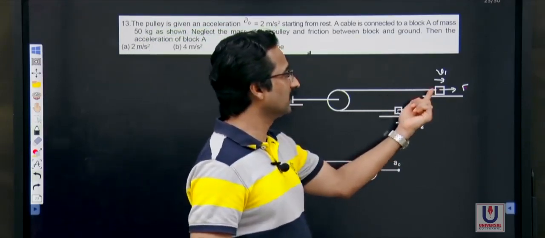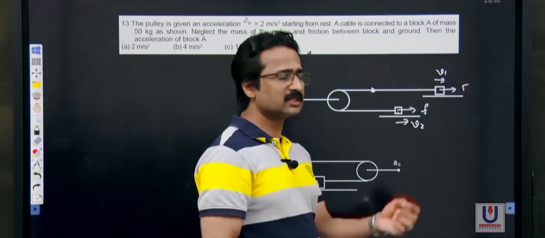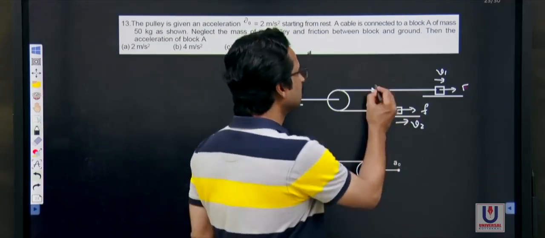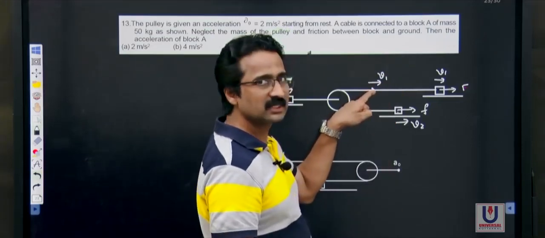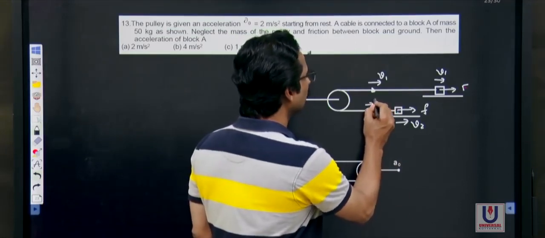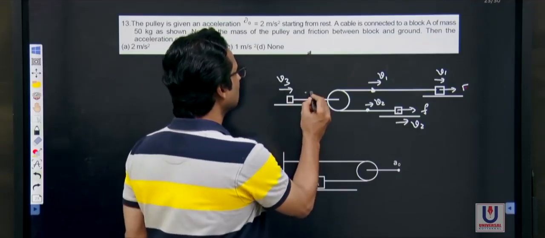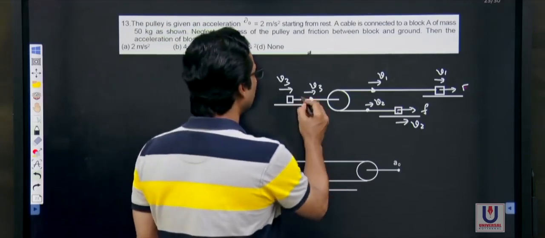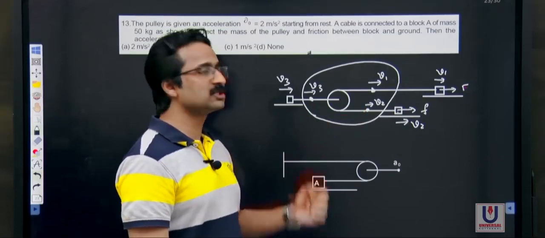The best way to understand is this. See, if this body is moving at velocity v1, any point on this part of the string, you can just assume that there is a knot on the string, then this knot will be following that body with velocity v1. So focus on this point. It's a knot that is tied on the string. Similarly, this point is moving with a velocity v2, and this point, because the block is moving, has to move with a velocity v3. Forget about the masses now. You focus your attention on this part alone. See, there are 3 points moving.